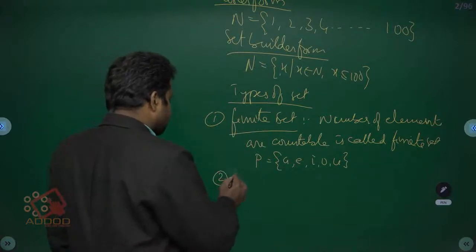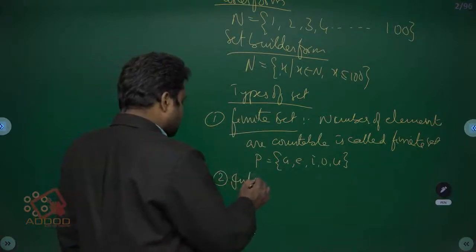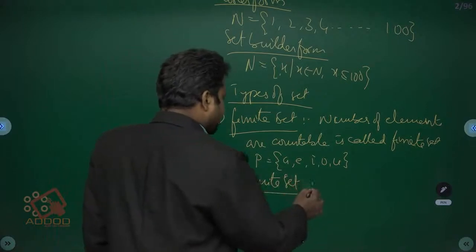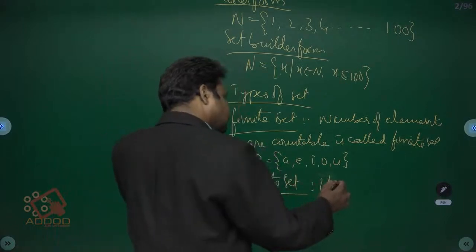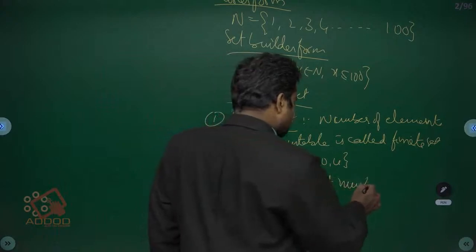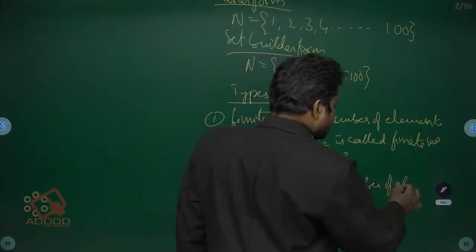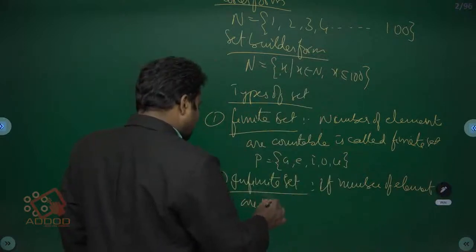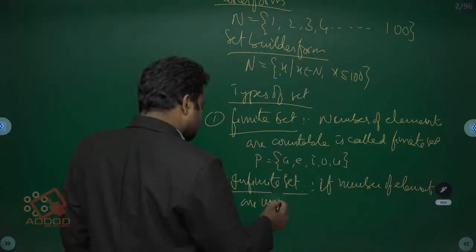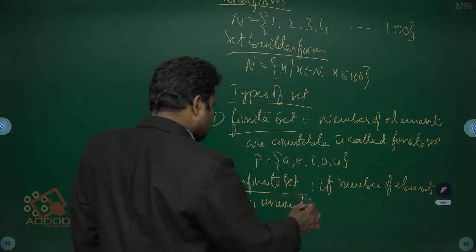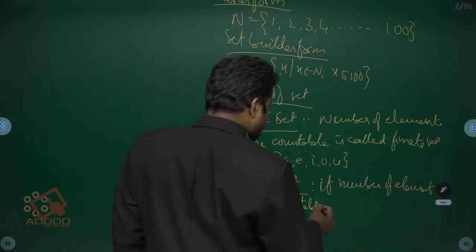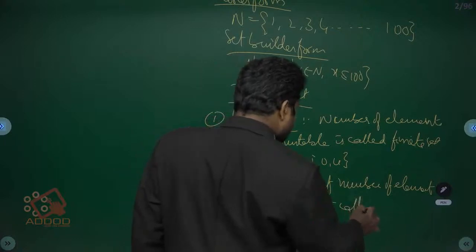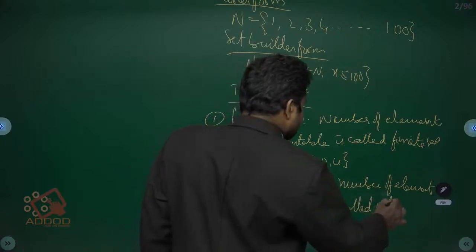Infinite set. If the number of elements is uncountable, it is called an infinite set.